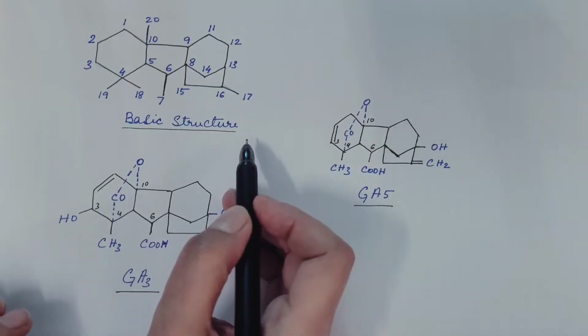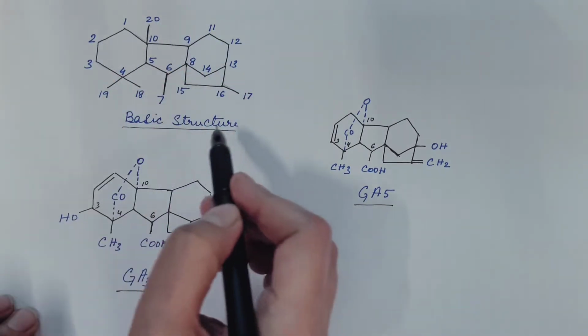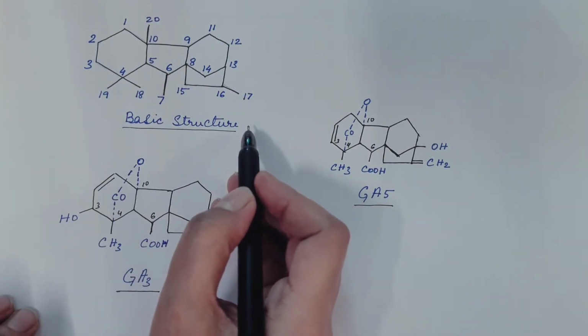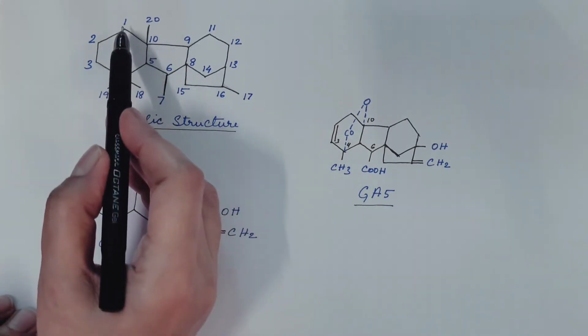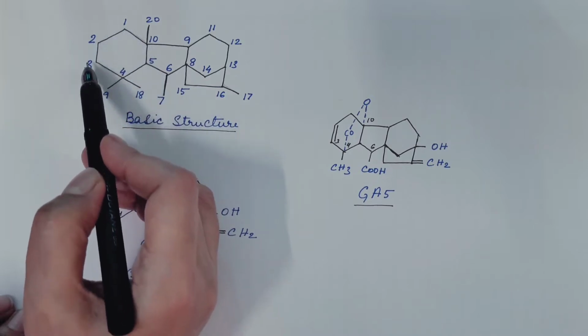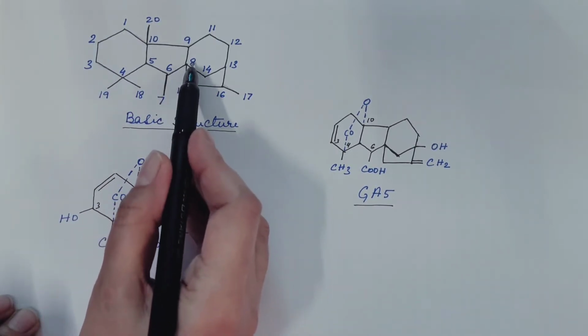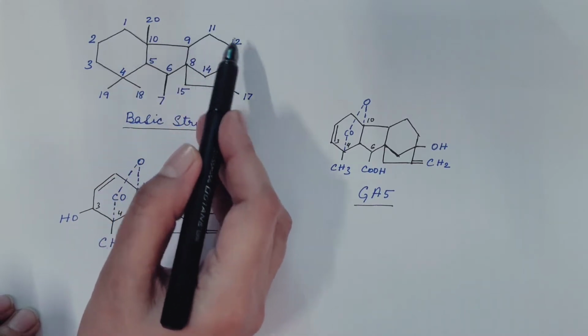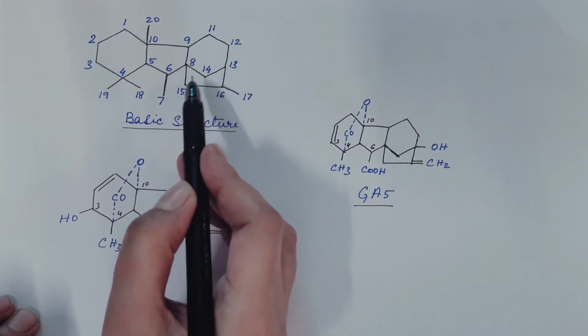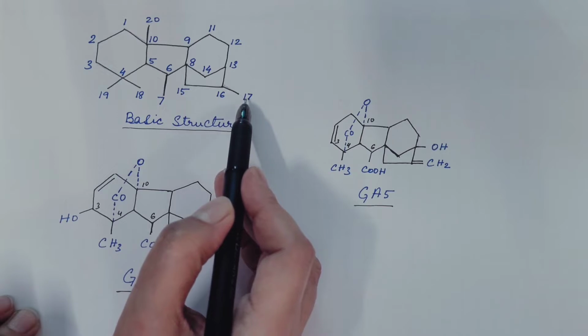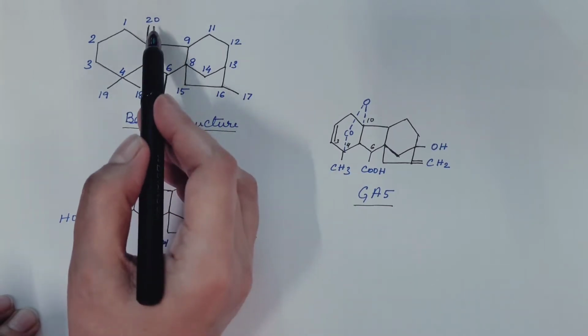So now the structure of gibberellin. This is the basic structure of gibberellin, which is also known as the gibbane ring or ent-gibberellane skeleton. Here there are 20 carbon atoms: 1, 2, 3, 4, 5, 6, 7, 8, 9, 10, 11, 12, 13, 14, 15, 16, 17, 18, 19 and 20.